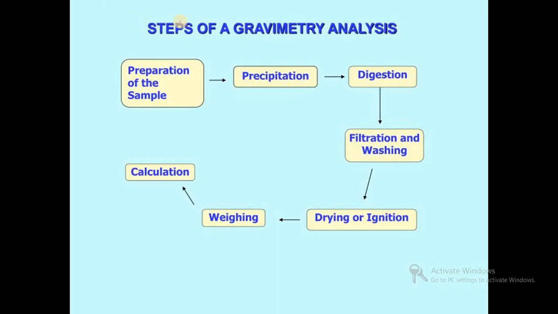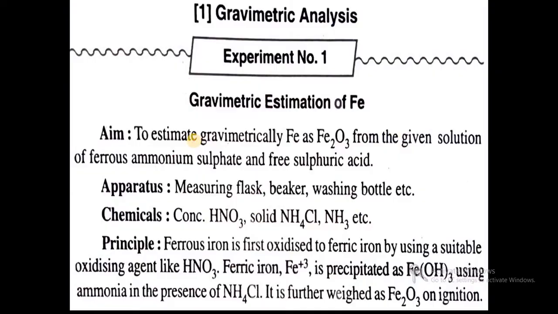Then what are the steps of gravimetric analysis? In gravimetric analysis, first we prepare the sample solution, then precipitation is carried out by adding the reagent, then digestion is carried out, and after digestion, filtration and washing is carried out. After that, drying or ignition is carried out, and then weighing and calculation. So these are the simple steps which are carried out in every gravimetric experiment.